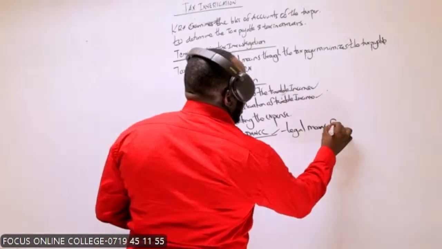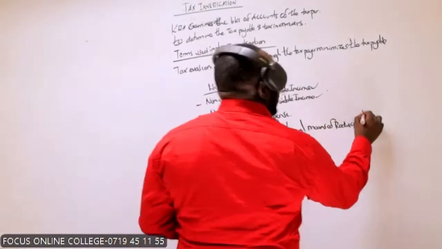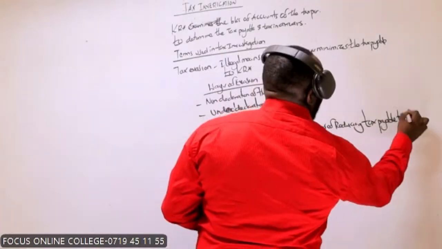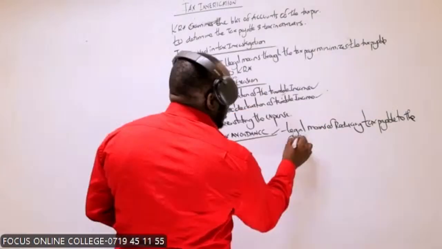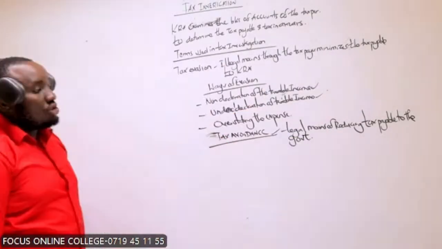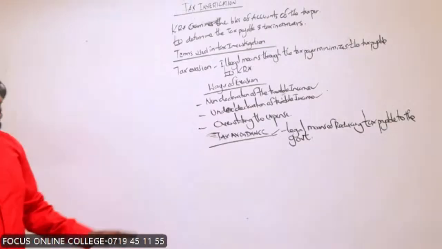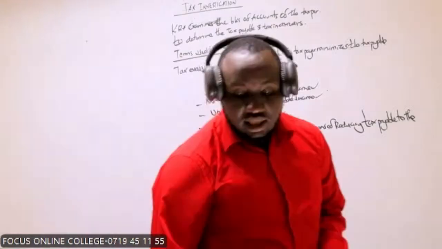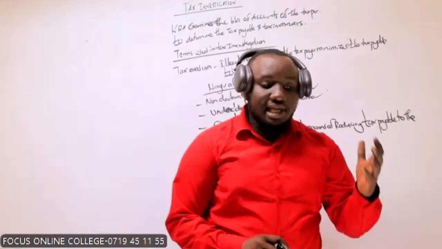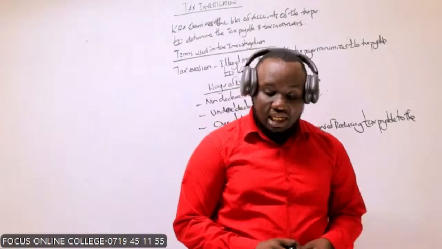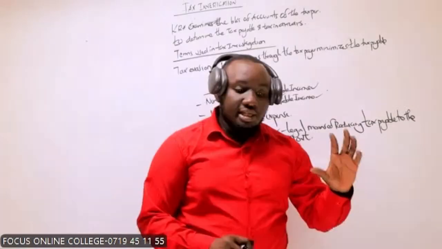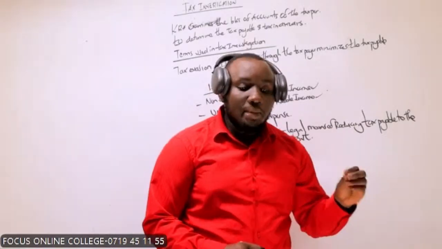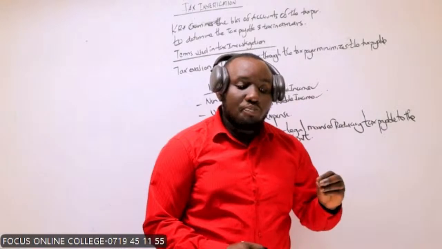It is a legal means of basically reducing what's called the tax payable to the government. It is a legal means through which you can minimize tax payable to the government. But in essence, it doesn't attract penalties and interest once discovered. If it's discovered that you're avoiding taxes, it doesn't attract fines and penalty. The taxpayer can only seal the loopholes.